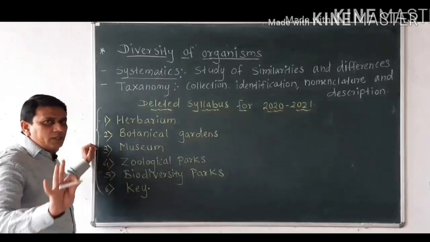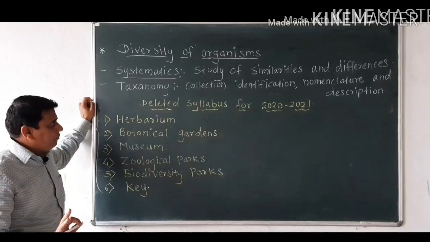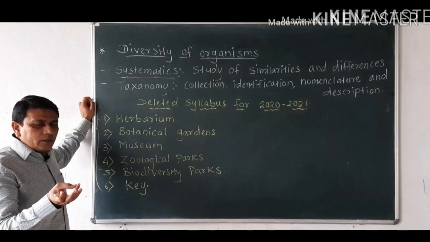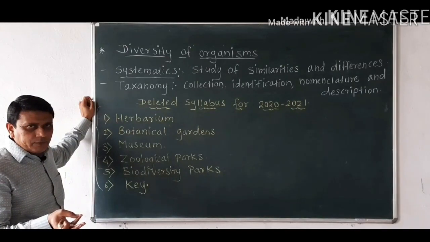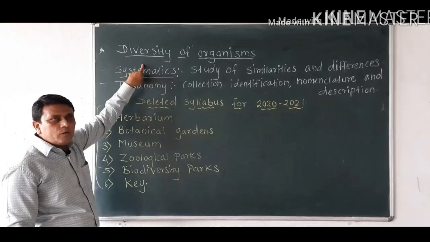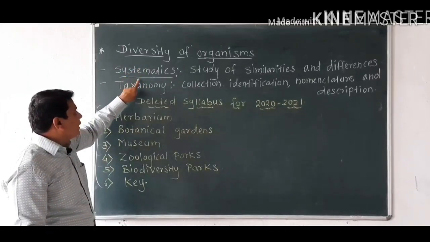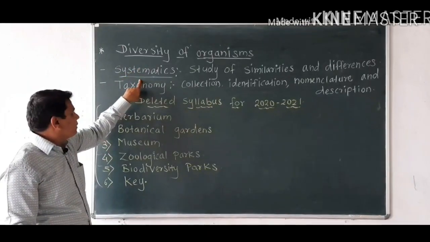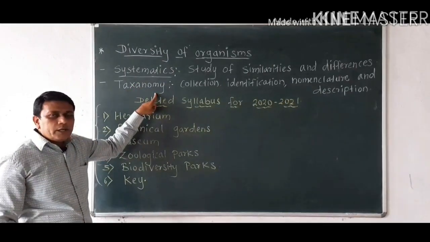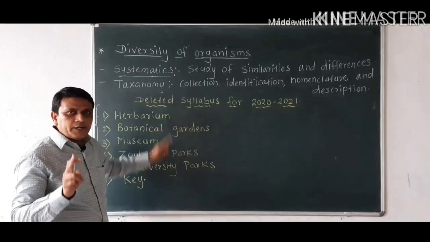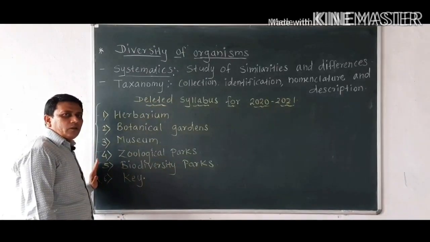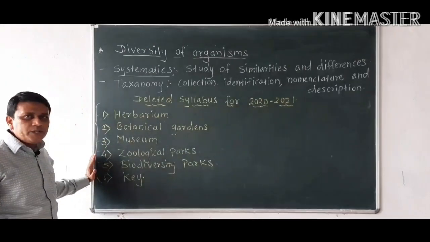So in this chapter we have studied, first, the basic principles of life. Then we have seen diversity of organisms, then systematics and taxonomy. So here we have completed the first chapter, that is living world, and these are the non-evaluative topics of this chapter.